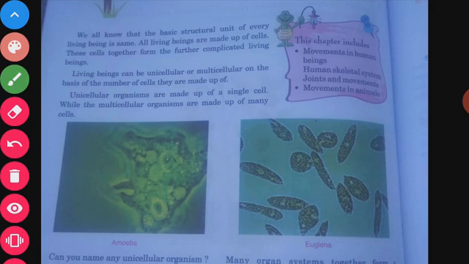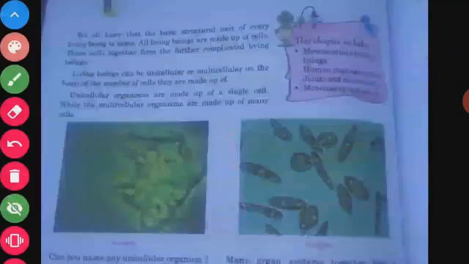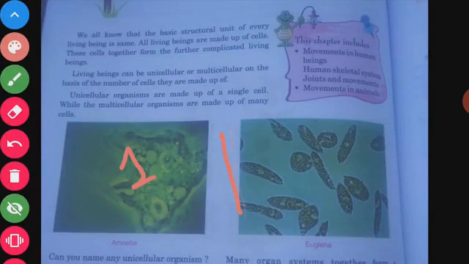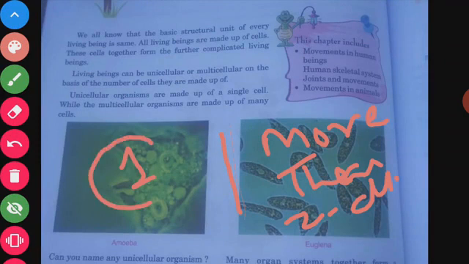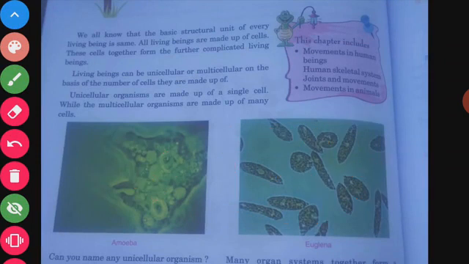We know that some living organisms are made up of only one cell, and some are made up of more than two cells. Those living organisms which are made up of only one cell are known as unicellular organisms. Uni means single, cellular organisms.